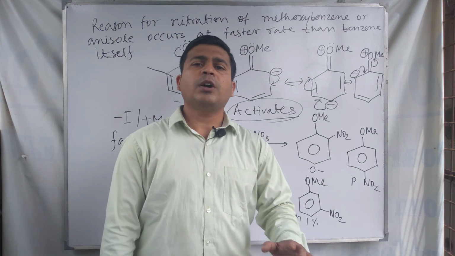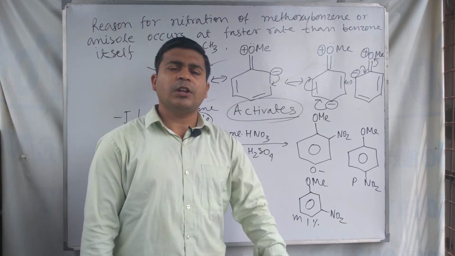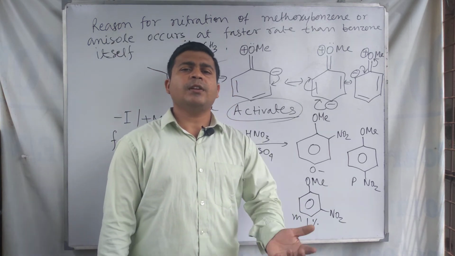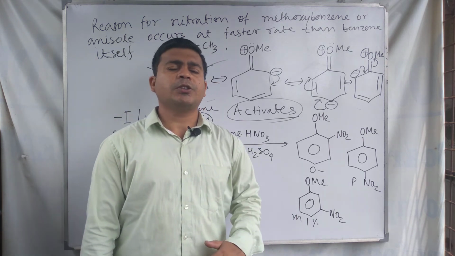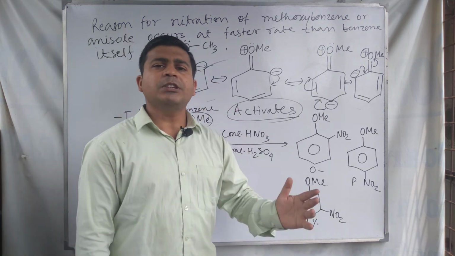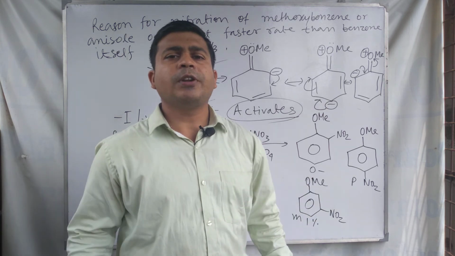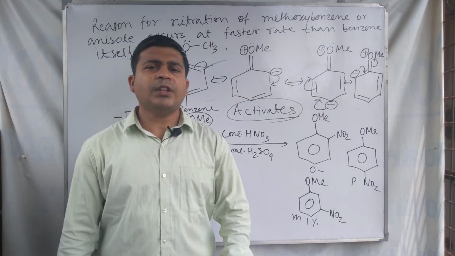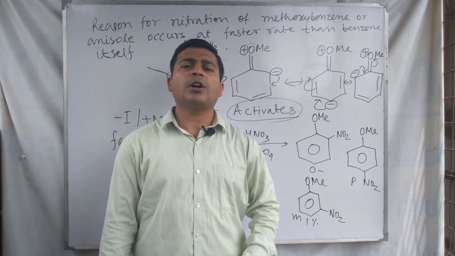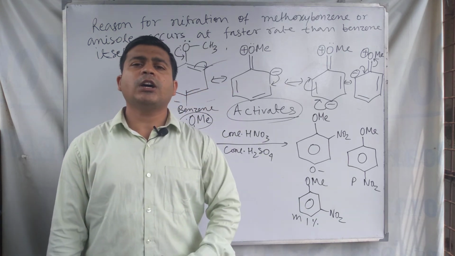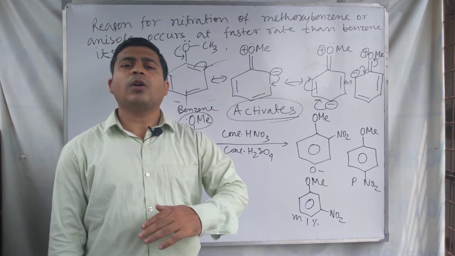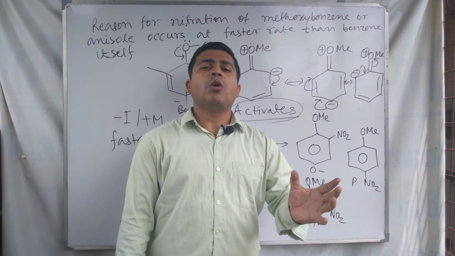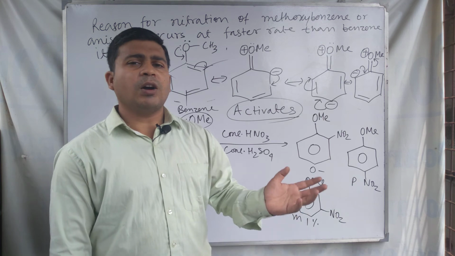Electron release to the benzene ring increases the electron density on it, and as a result the electrophilic attack on the benzene ring occurs at a faster rate compared to benzene, where no such electron releasing groups are present. So this is the reason why nitration of benzene occurs at a slower rate than the nitration of anisole, and the nitration of anisole occurs at a faster rate.